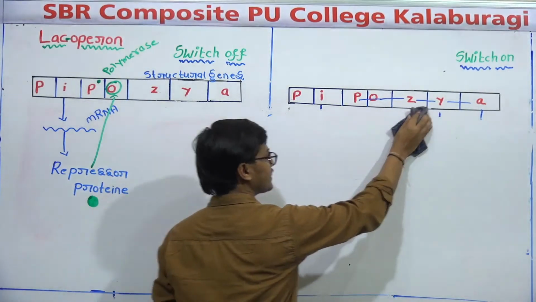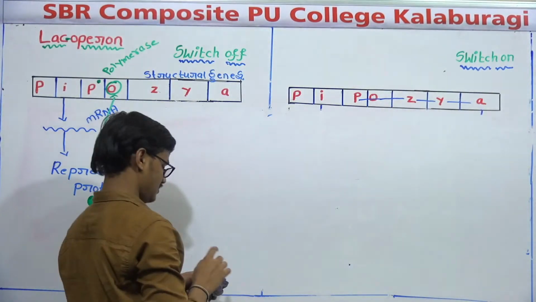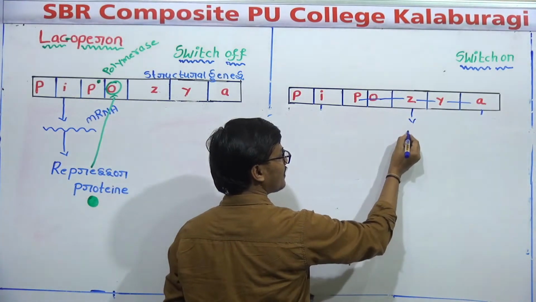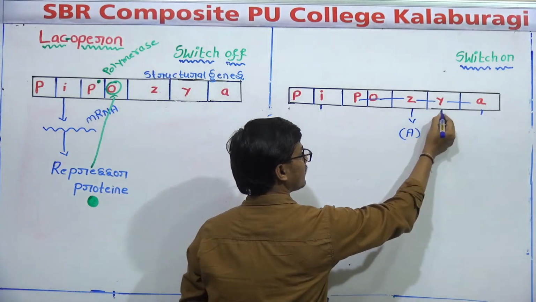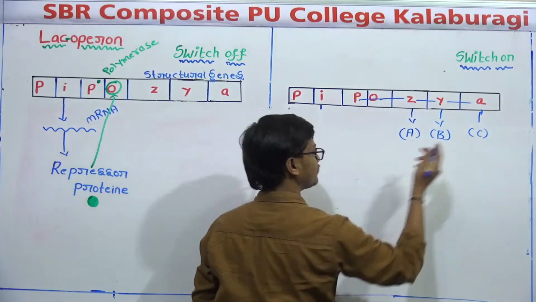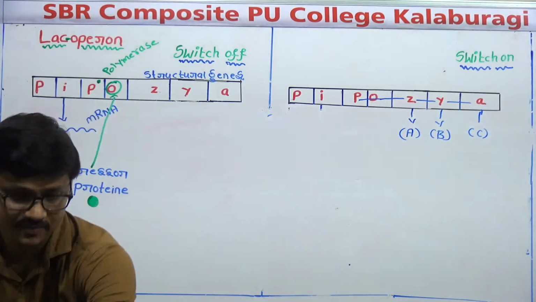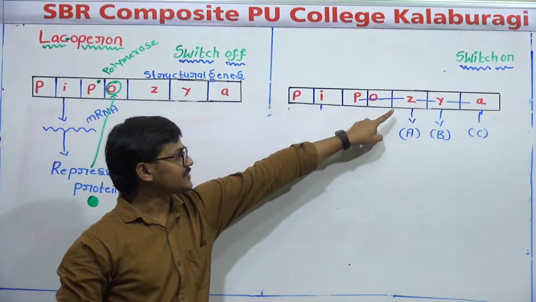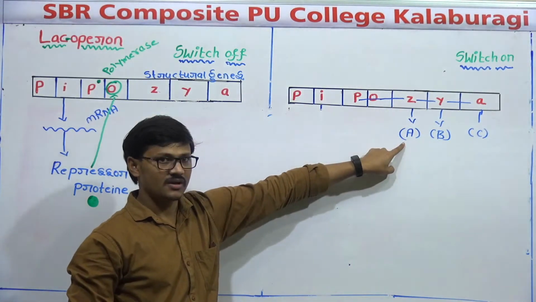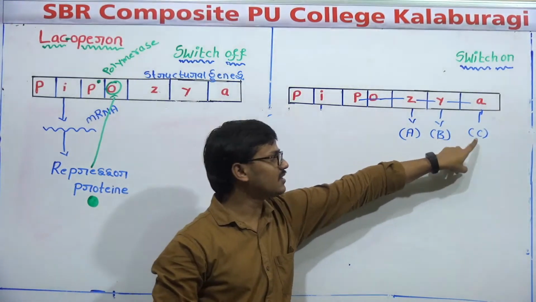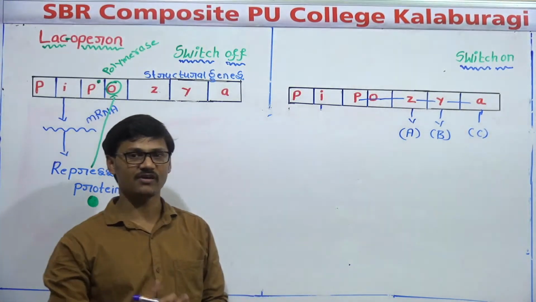They will give just a diagram of the Lac-operon, and after giving this, they will ask you to identify A, B, C. So what are the three enzymes produced by Z, Y, E? That is, Z is producing A, meaning beta galactosidase, permease, transacetylase. So it is one way of asking a question.